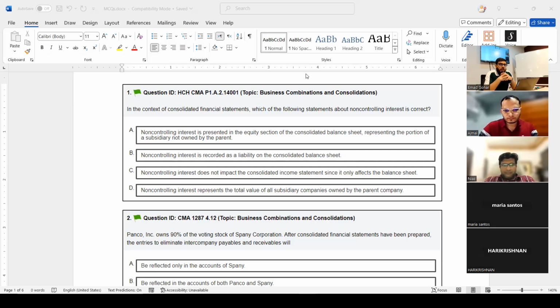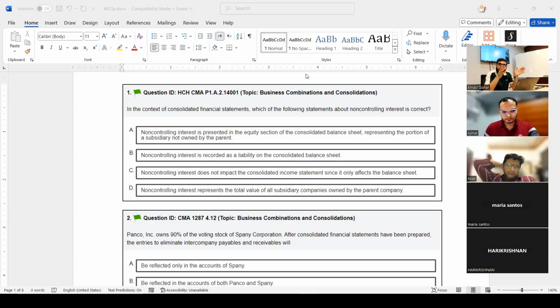Now, when you are doing theoretical MCQs in other topics also, you should know why the other three options are wrong. Because then only can you really identify why A is the answer. Let's see B. They say non-controlling interest is recorded as a liability. I told you it's not a liability. It's under equity. C. Non-controlling interest does not impact the consolidated income statement. No, I told you it affects both.